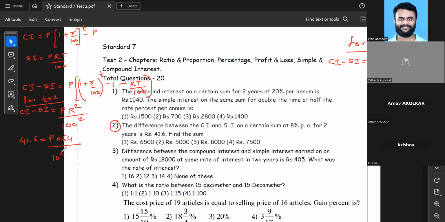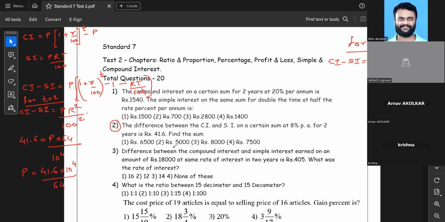I'll simply write it as 10 raised to 4 for now. So from here I get the value of principal: principal is equal to 41.6 multiplied by 10 raised to 4, divided by 64. So this is the value of the principal amount.